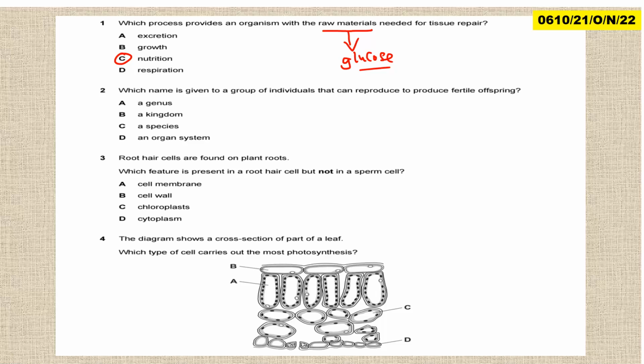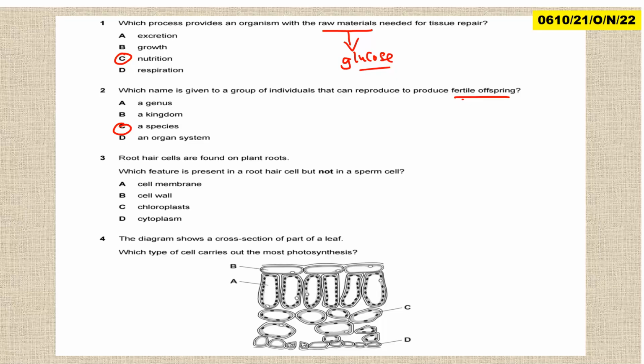Then question 2, which name is given to a group of individuals that can produce fertile offspring? You remember from classification, this is the definition of species. Species are a group of organisms that can reproduce to produce fertile offspring. So the key thing here is fertile offspring, and I guess you've seen some questions that we've encountered.